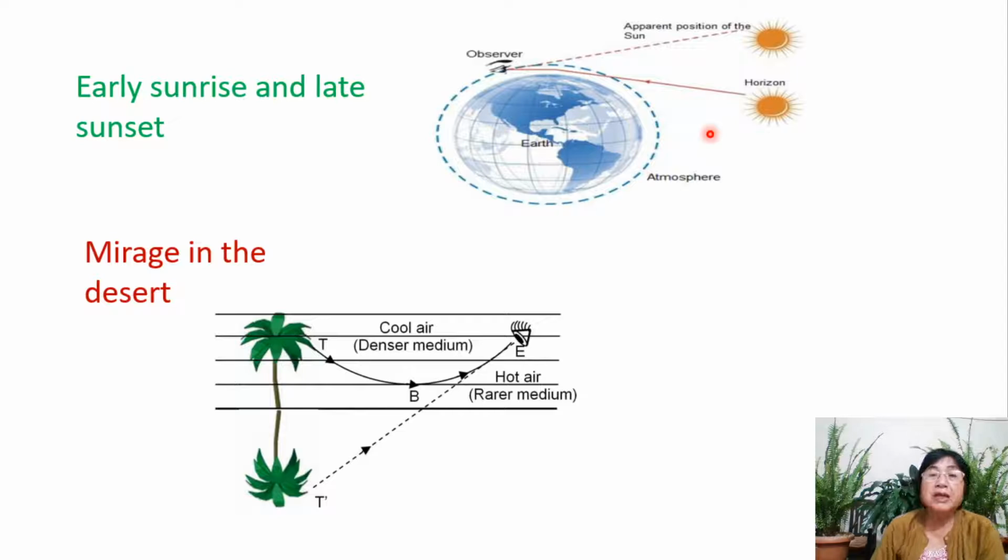All right. So now the rays from the sun, here is the horizon and the sun is still below the horizon. The rays of the sun that come from here will have to suffer successive refractions till they reach the observer's eye.